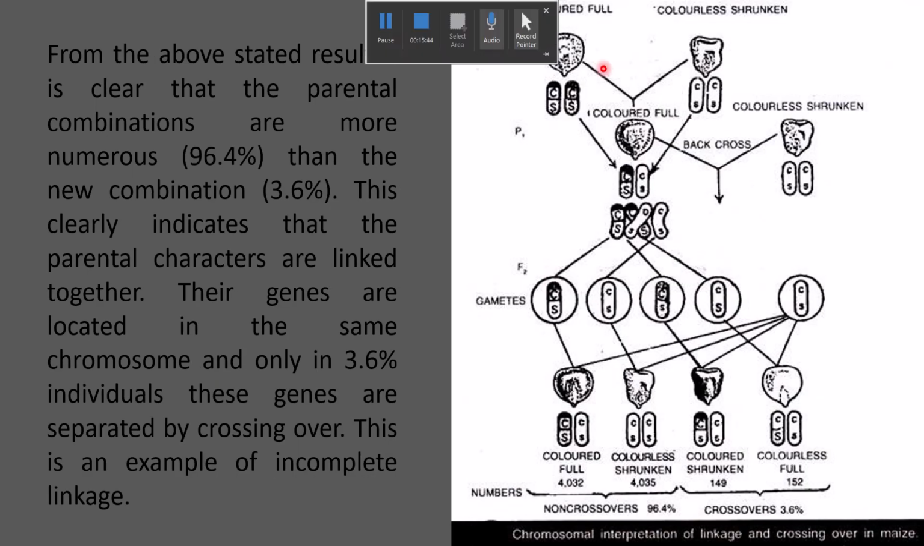As can be seen here, this is the dominant parent, this is the recessive parent, and this is the F1 hybrid. When this was crossed back with the double recessive parent, which is shown here, this is the backcross, gametes were produced. Four types of gametes were produced because the F1 was double heterozygous, and the double recessive parent produces a single type of gamete. And when these were crossed, the total number of